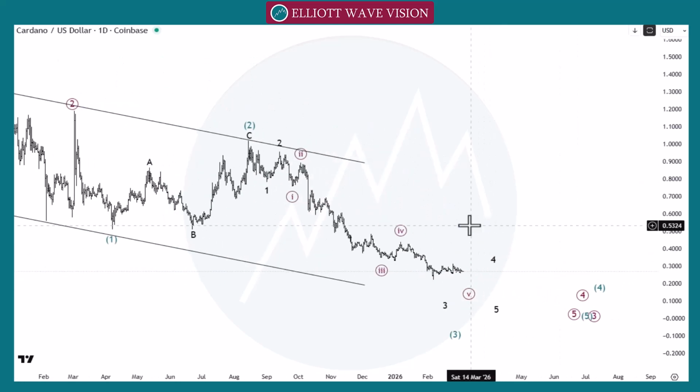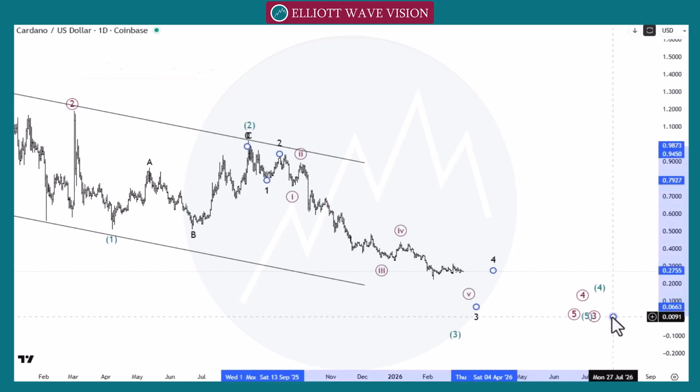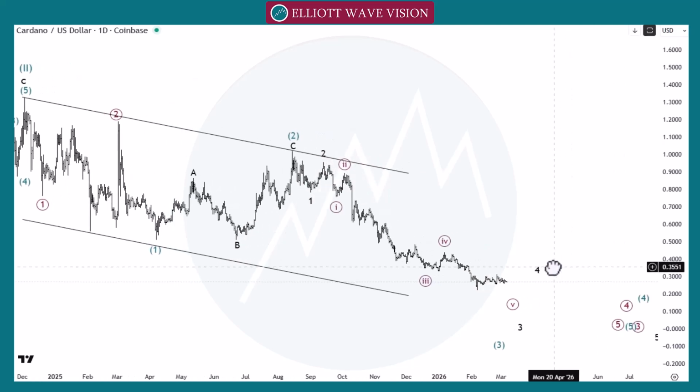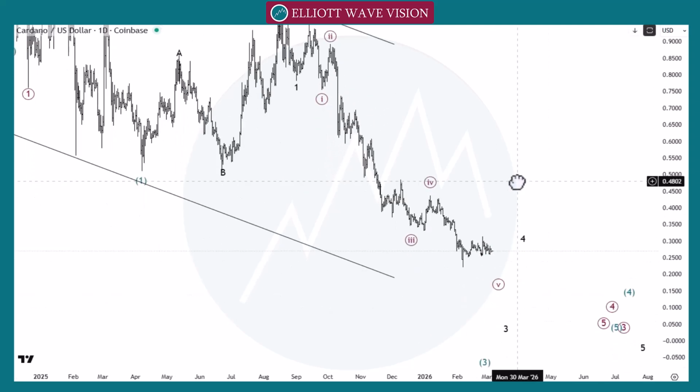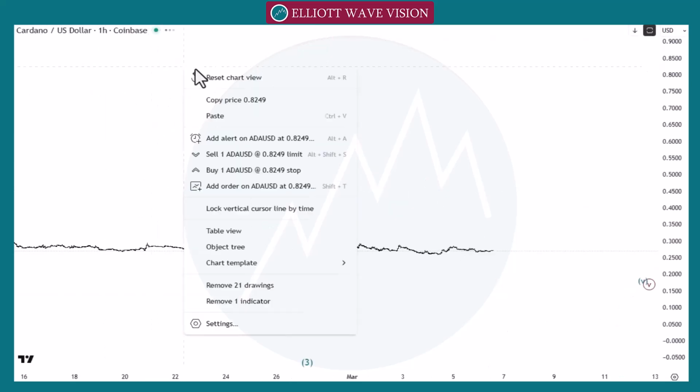So at this point we count the structure as a black wave 1, black wave 2, black wave 3 is in play like this. Now market crossed this zero point 0.3 minor and strong number. So we need to wait for the proper classic trading level pattern in lower time frame to go towards the bearish side. So let's check the possibility in 1 hour time frame.